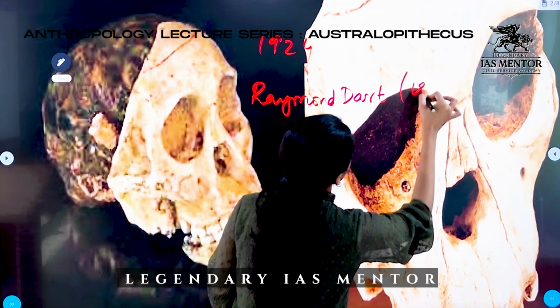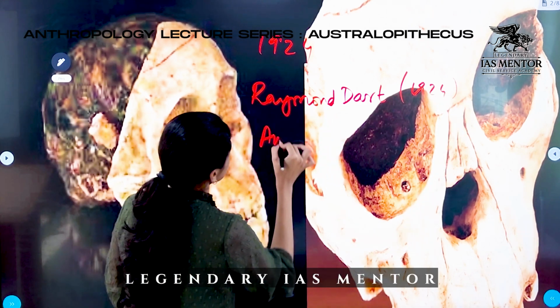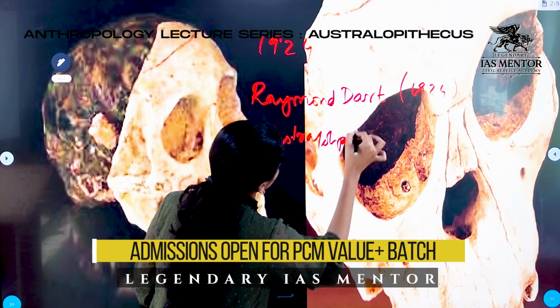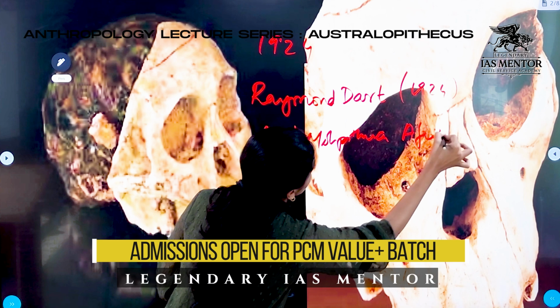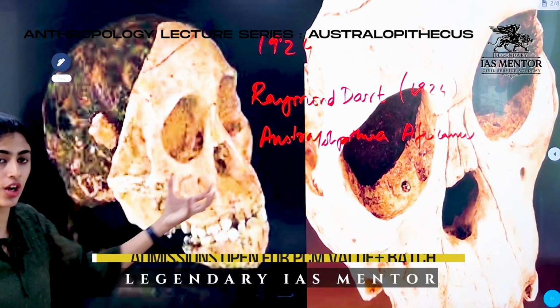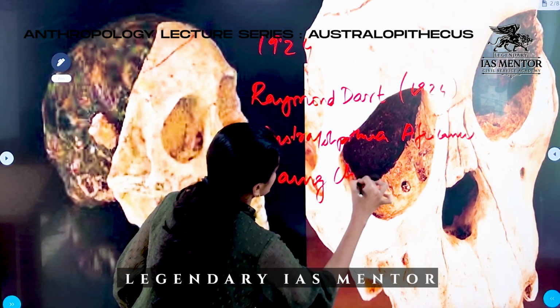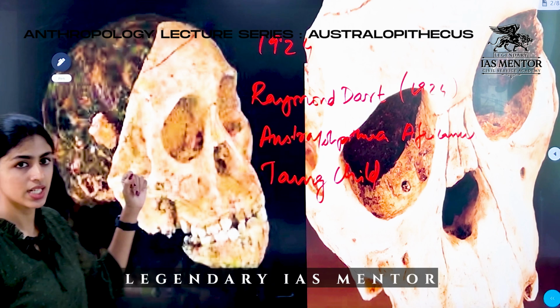In 1924, he published that this is Australopithecus africanus skull. So it is generally popularly called as Taung Child. Taung is the place in South Africa, from the place where we got the skull from.